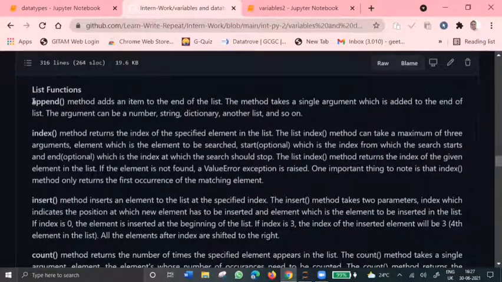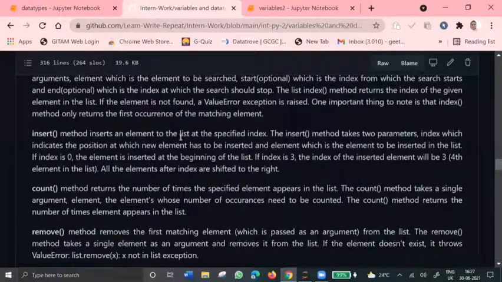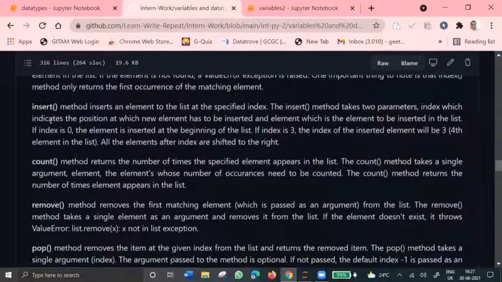List functions are append. Append is used to add an item to the list at the end. It has only a single argument, and that argument can be of any data type, like number, string, dictionary, or another list. The index method is used to return the index value of the particular argument which we have mentioned. And the important thing is the index method only returns the first occurrence of the element which matches our argument, and that is one of the things which we have to remember.